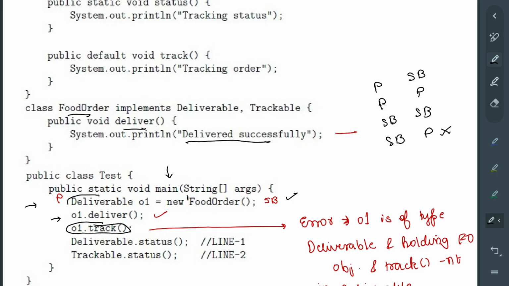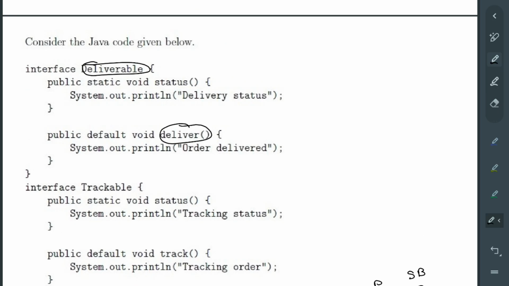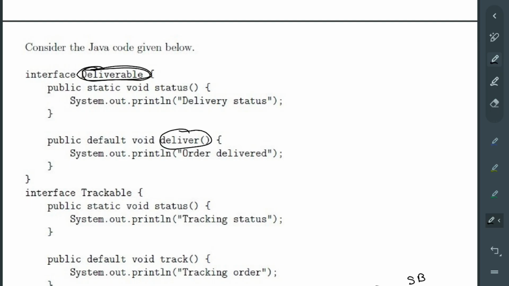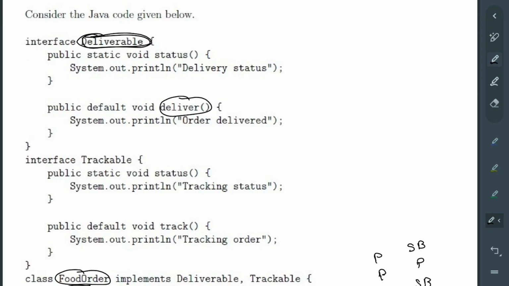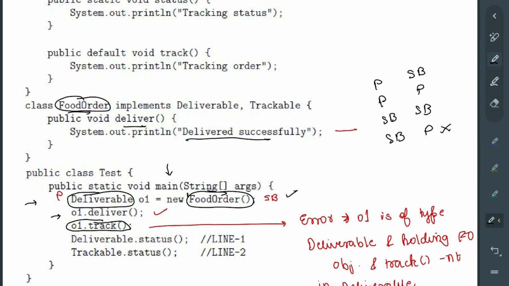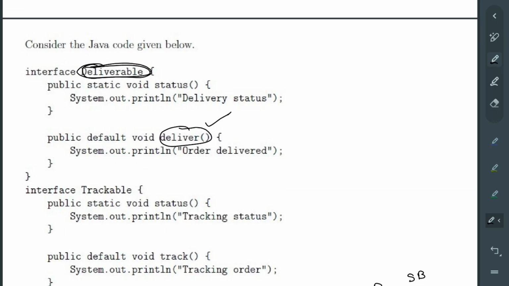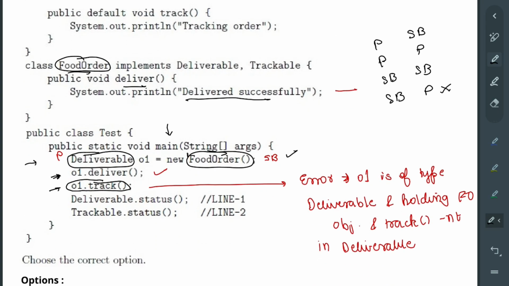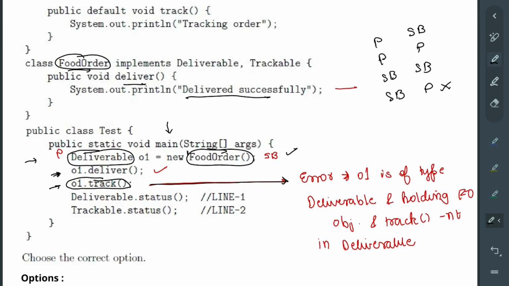As soon as you see this type of question, circle these things: deliverable and food order. Then compare only these two. We saw that the method deliver is present in the interface deliverable, so that is fine. That's why the first line didn't give you any error. But as soon as it goes to o1.track, it tries to call the track method on a deliverable object, but the deliverable interface does not have a track method, so it will give you an error. So o1.track actually gives you an error.